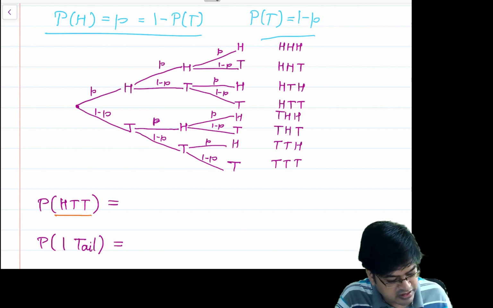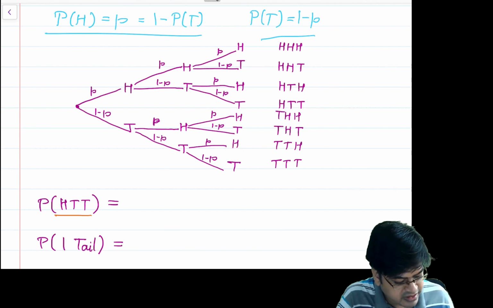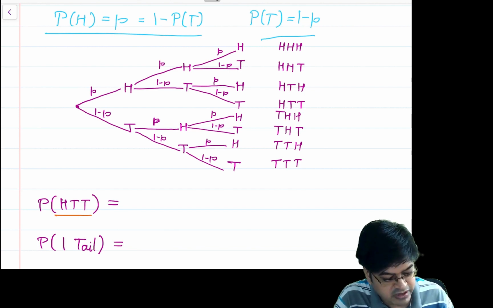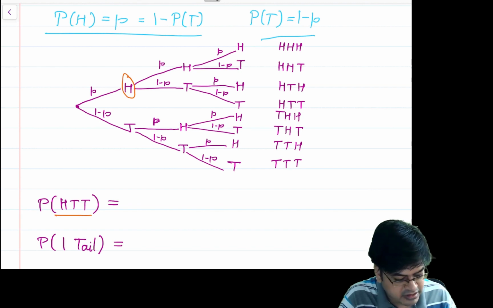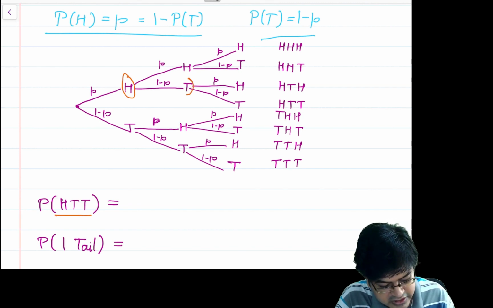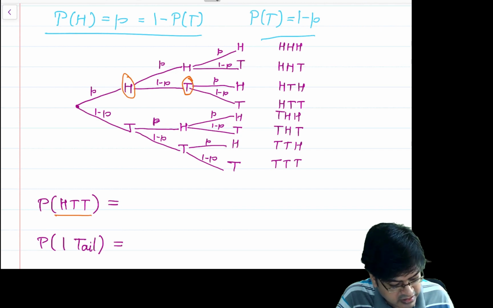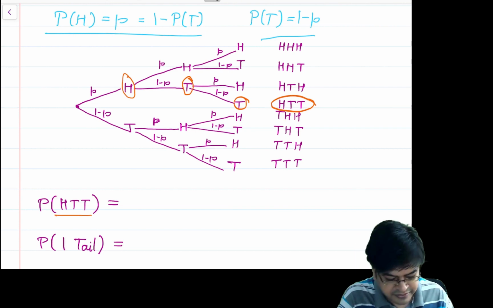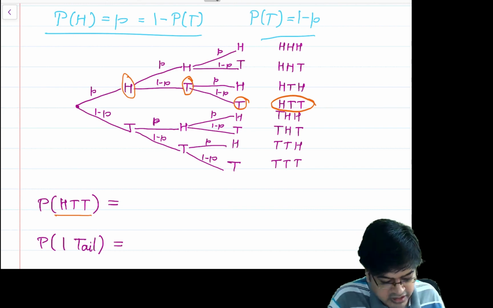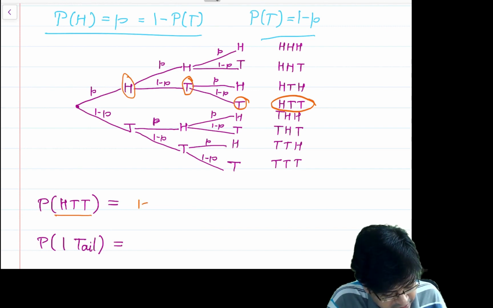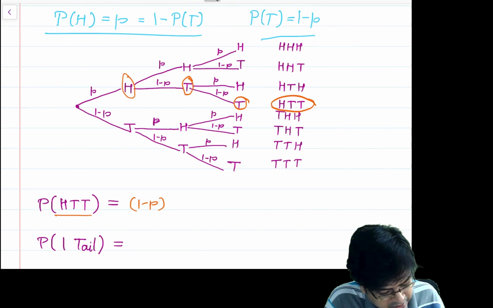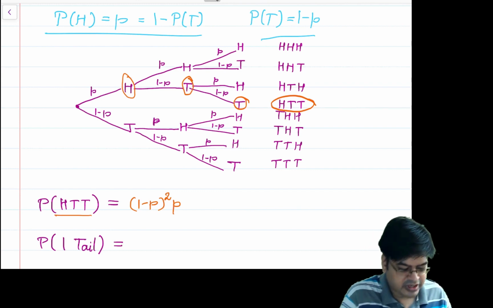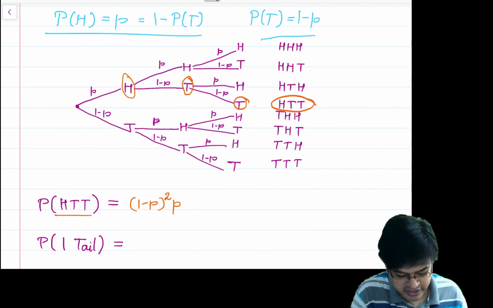Now I just need to go along the branch and see where this outcome has happened. The first outcome is H, so I am fixing my branch here. The second outcome is tail, so I am fixing my branch here, and the third outcome is again tail, so this is the branch, and I got this outcome, HTT. So what are the corresponding probabilities? Apply the multiplication rule: P into 1 minus P into 1 minus P, so P times (1 minus P) squared. So I already know the answer using the sequential representation.